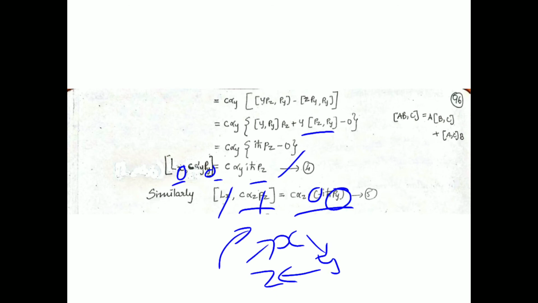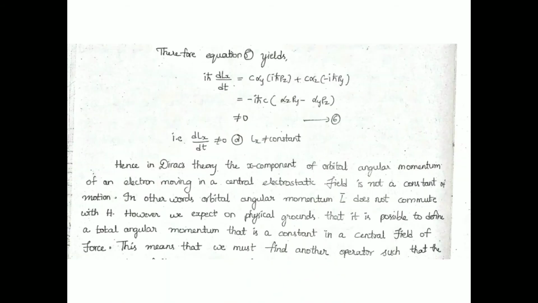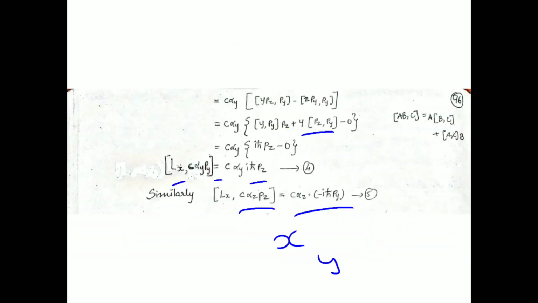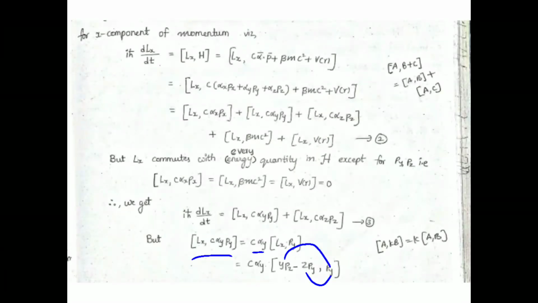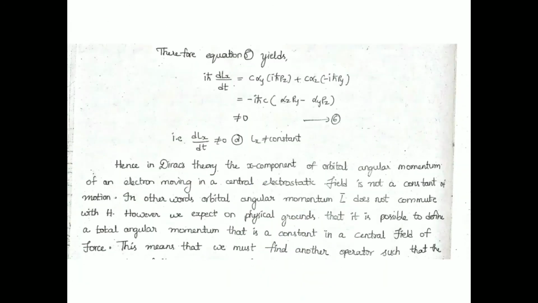So based on this, in a similar fashion we can say we would get this term. So finally, therefore equation 5 yields, so this equation 4 and equation 5 put together is nothing but iℏ dLx/dt. So we have found this term. Now we need to substitute them, that's it.